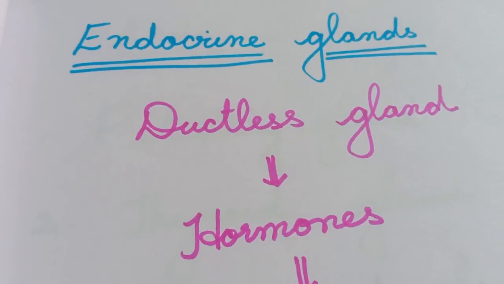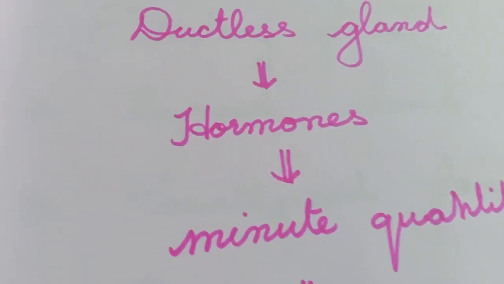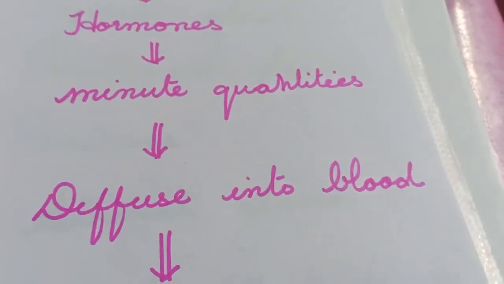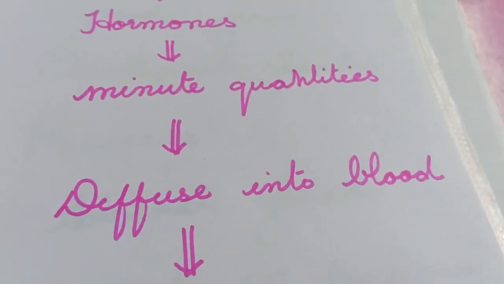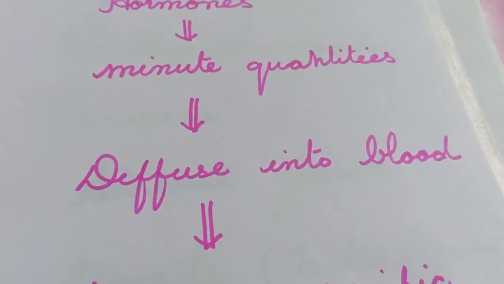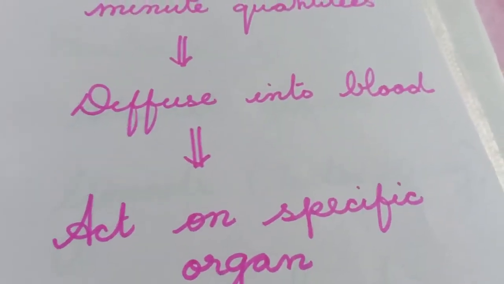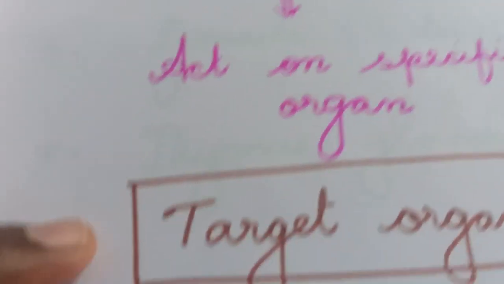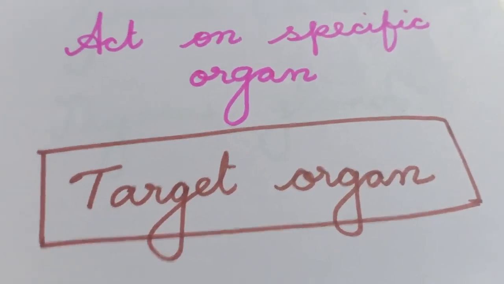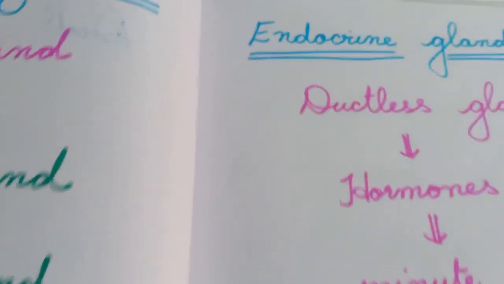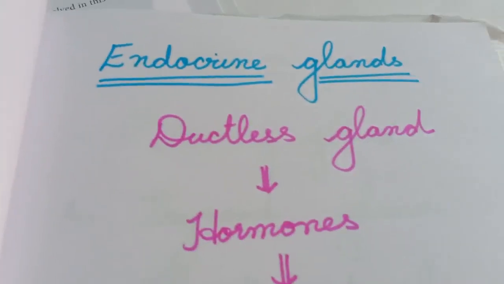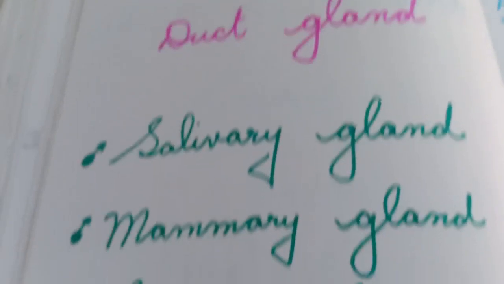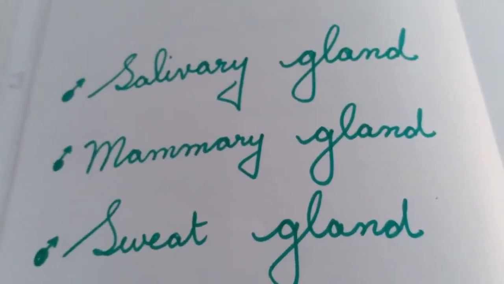The hormones are poured directly, in minute quantities, and they are diffused into the blood. They are not connected through tubes or vessels. And they are carried to a specific organ where they have to do their function. That specific organ is called the target organ. So in summary, endocrine glands are ductless glands. Exocrine glands are duct glands. The various exocrines are the salivary, mammary and sweat.